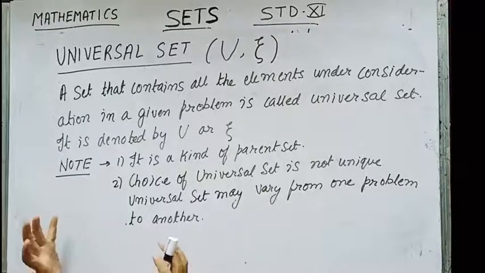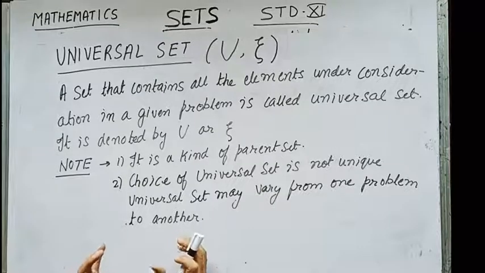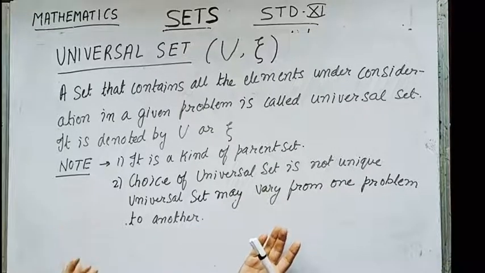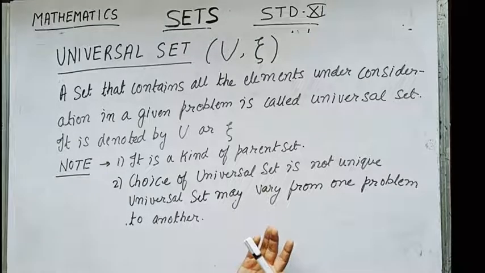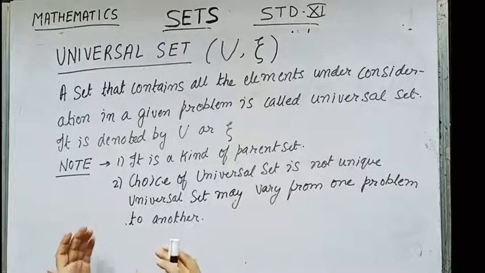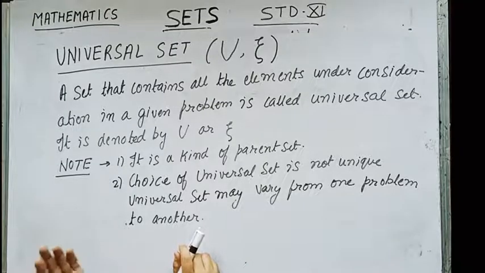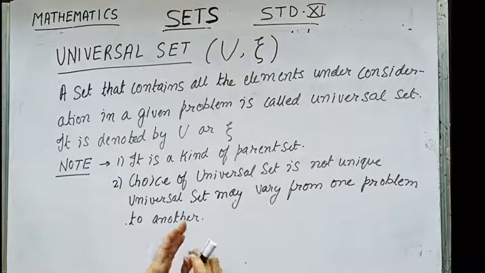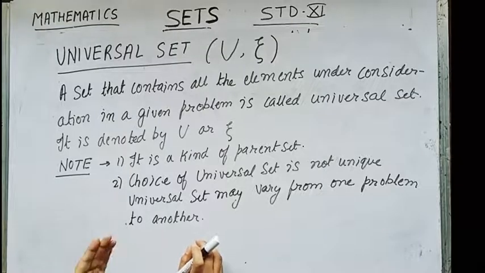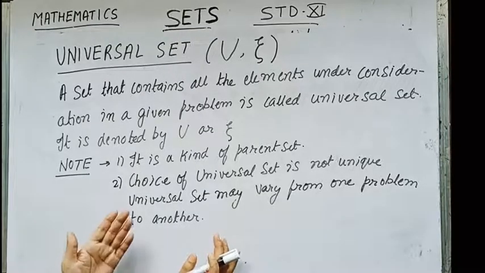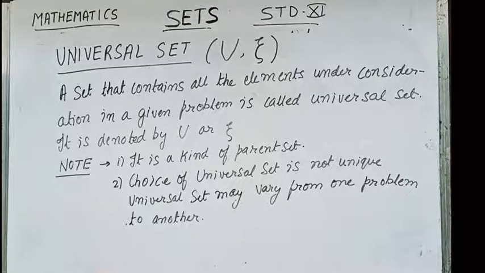That is, if we take some example, suppose A is equal to the set containing Mercury, Venus, then the universal set for that set A can be the set of all planets. Suppose set A is equal to the set containing 1, 2, 3, then the universal set for this set A can be the set of all natural numbers, and so on. So let me explain more properly with the help of an example.